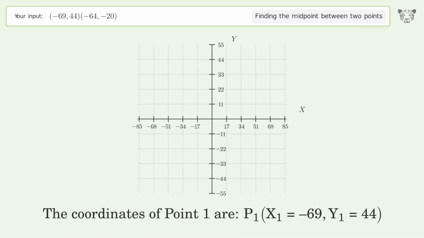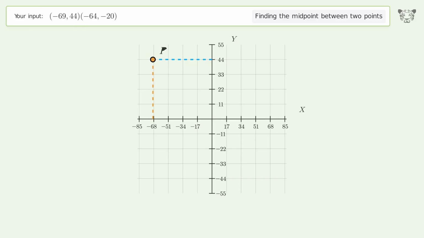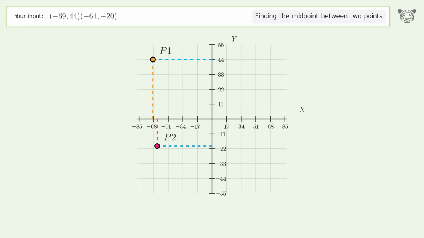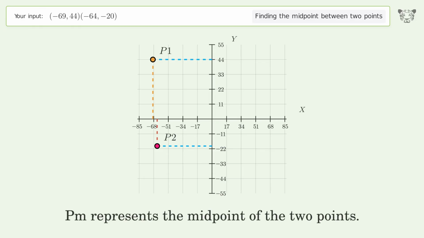The coordinates of point 1 are, x1 equals negative 69, y1 equals 44. The coordinates of point 2 are, x2 equals negative 64, y2 equals negative 20. PM represents the midpoint of the 2 points.